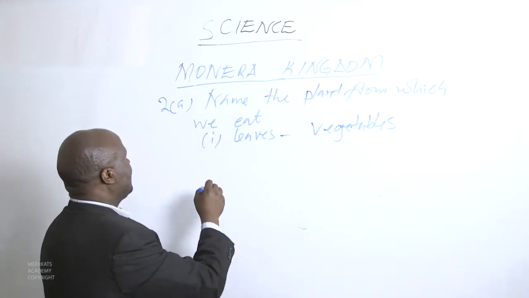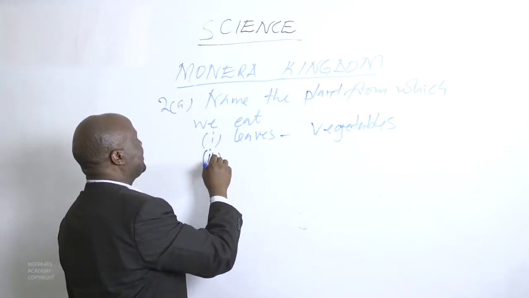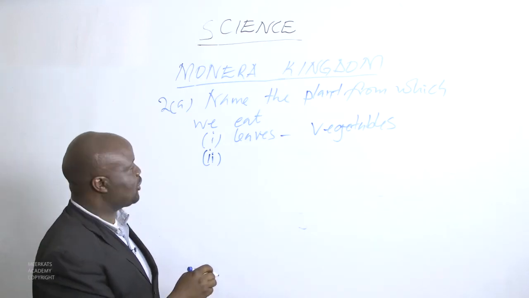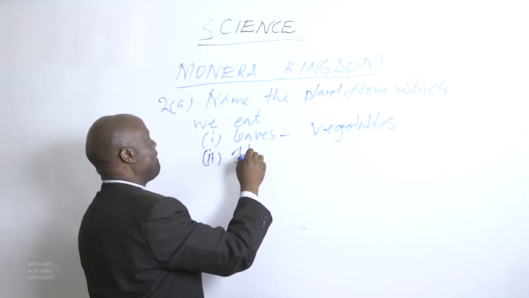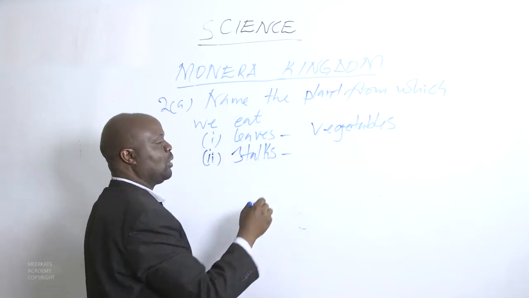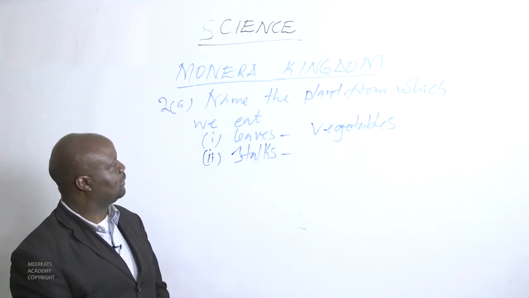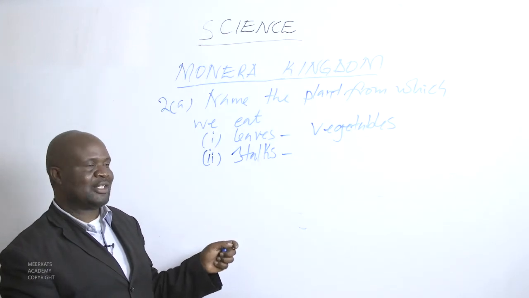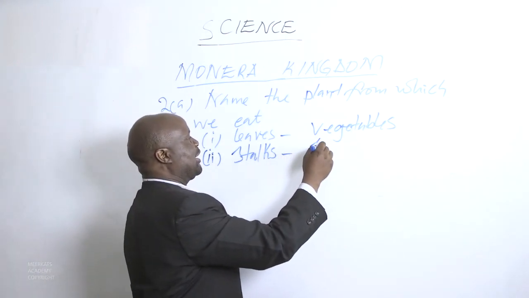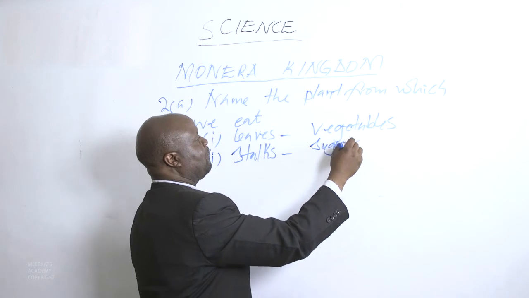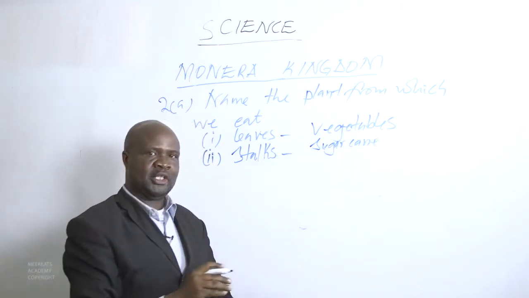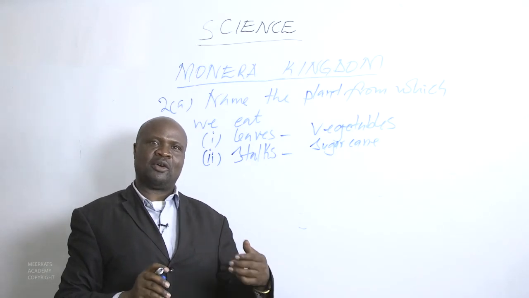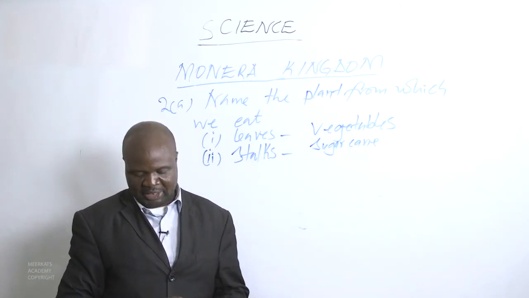Then what about plants where the particular part we eat is the stalk? You eat the stalk, and you claim that's food. Maybe we can give an example of sugarcane. If you eat sugarcane, what you are consuming is a stalk, and that stalk is being represented as food.